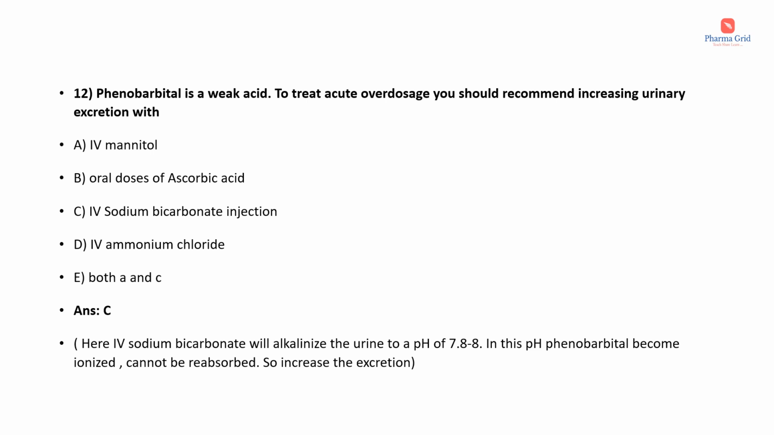We know that phenobarbital is a weak acid. So in order to promote its excretion, we should administer a weak base. Okay, so for excretion, the opposite medium is required. Here intravenous sodium bicarbonate will alkalize the urine to a pH of 7.8 to 8. At this pH, phenobarbital becomes ionized. It cannot be reabsorbed, so it increases the excretion of phenobarbital.